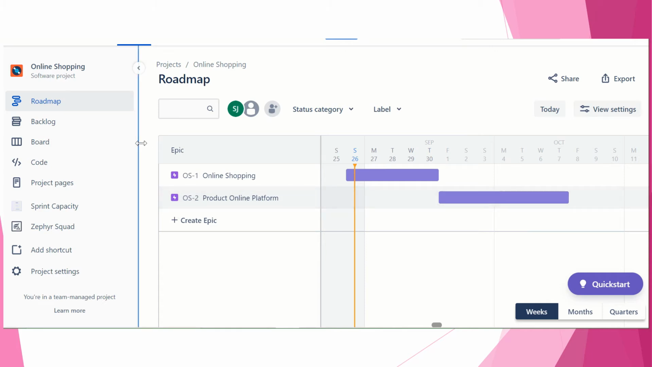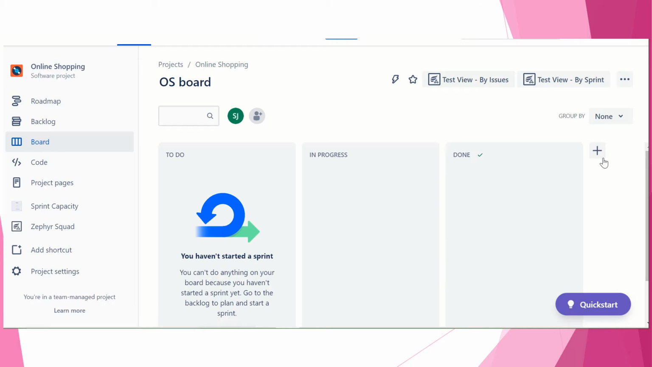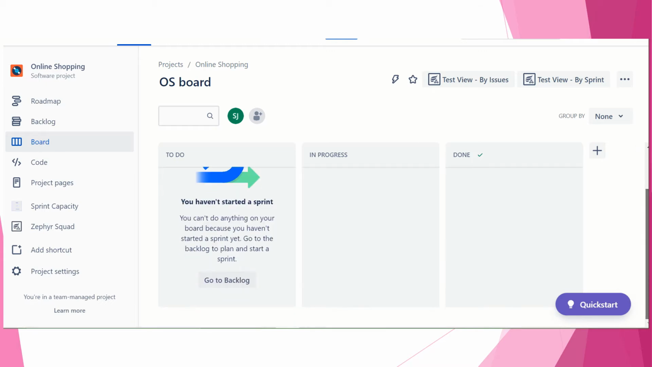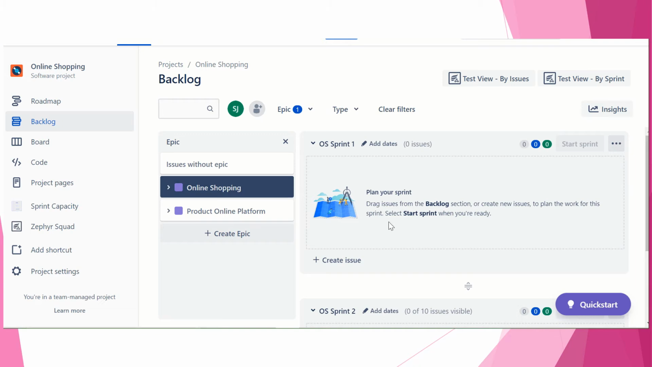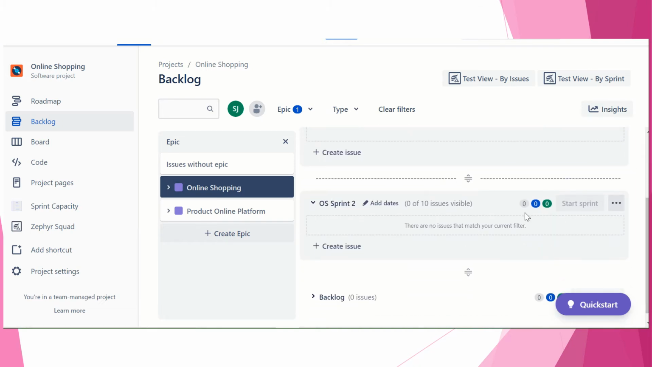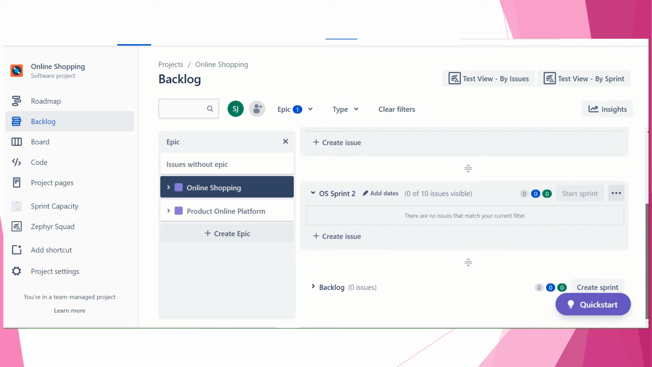Okay, now what we will do, once we are done with this, let's go to the board. So what we have done, we have not created the sprint. Go to the backlog. You have chosen online shopping, and you will click on create sprint. Let's create sprint.